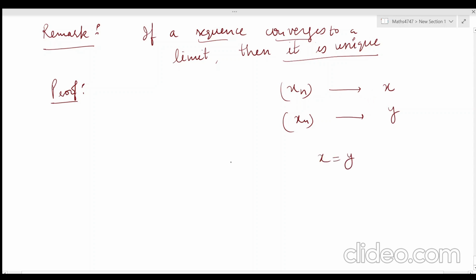This is to prove x is the same as y. So we take xn converges to x and xn converges to y. Now we can apply the definition. If xn converges to x, where x belongs to capital X, and this sequence also belongs to X, where X, d is a metric space.